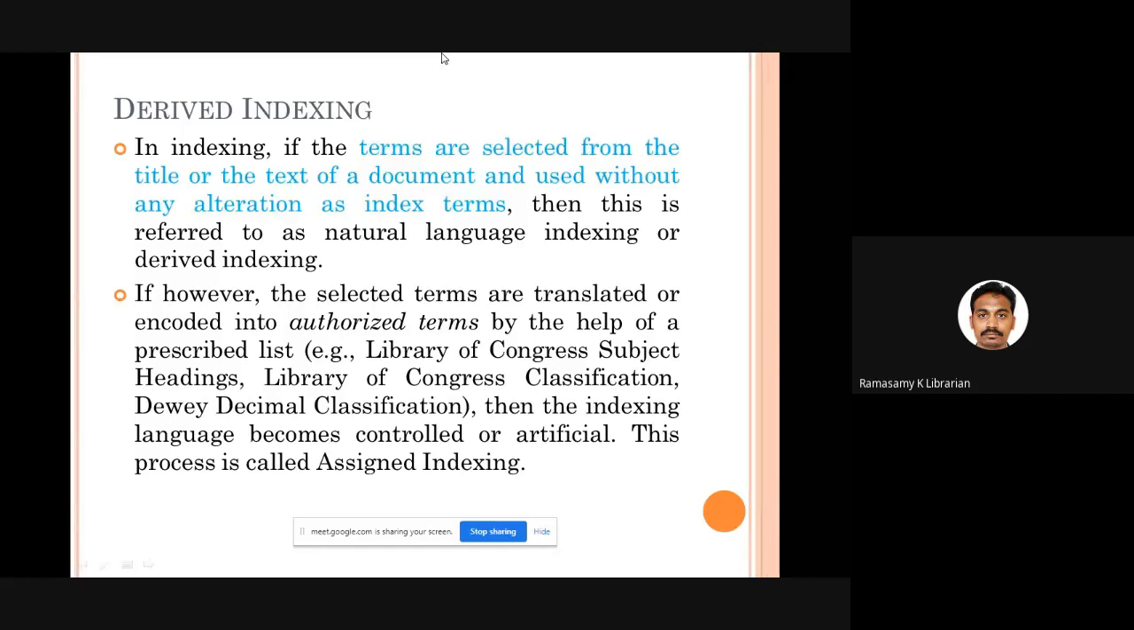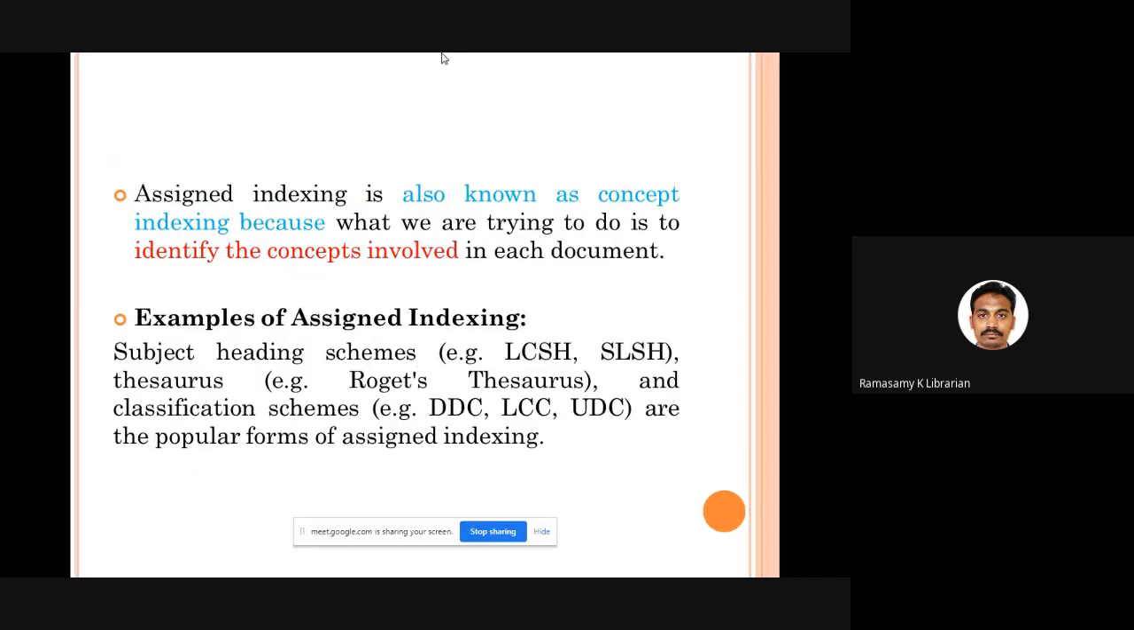Fine, good. So as I told you, assigned indexing is also called concept indexing, because we are trying to analyze the concepts involved in the intellectual content of the book, and those concepts are going to be expressed in terms of selective terms taken from some authorized list. Fine. That's why it is also called concept indexing.